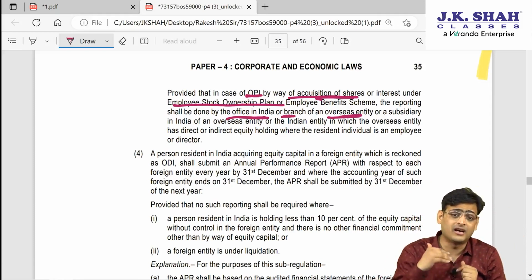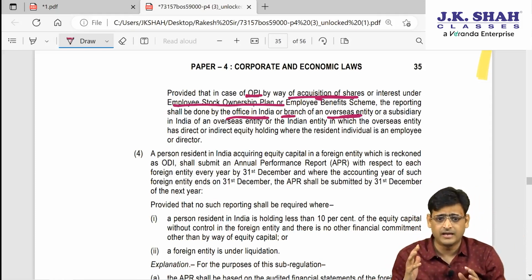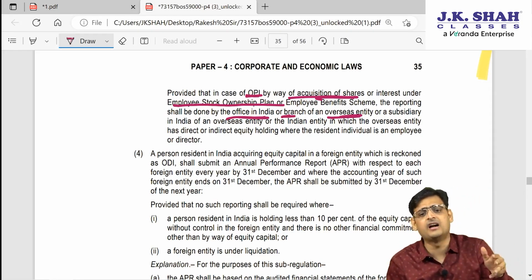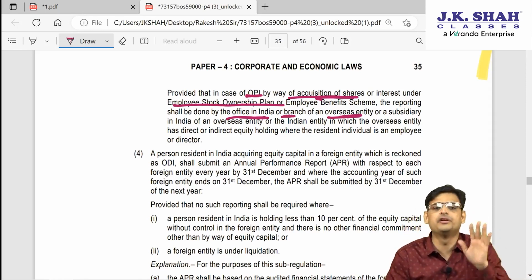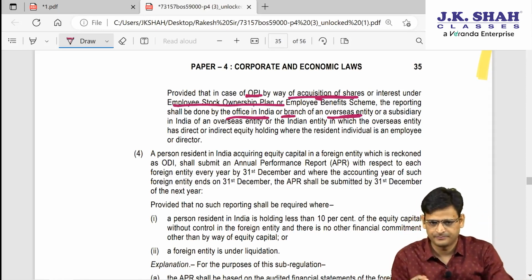Whenever shares are allotted under ESOP by way of OPI, the office in India or the branch in India will do the reporting. So this is what they are doing.